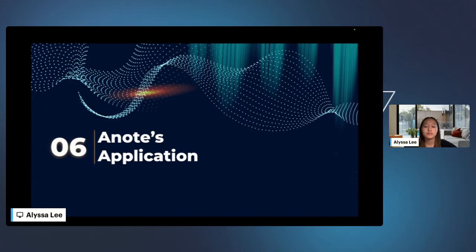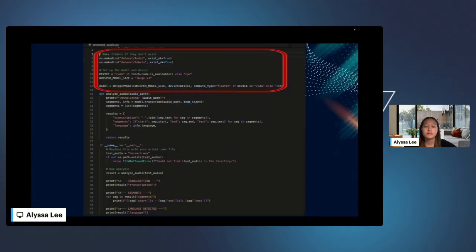As my last topic, I want to get into how Annote has begun work on integrating some of these methods into everyday use. When running code locally, I chose to run it in VS Code. To start, we must import core libraries like Faster Whisper, which is an open source speech-to-text model. We also must set up utilities for working with audio files, models, and storage.